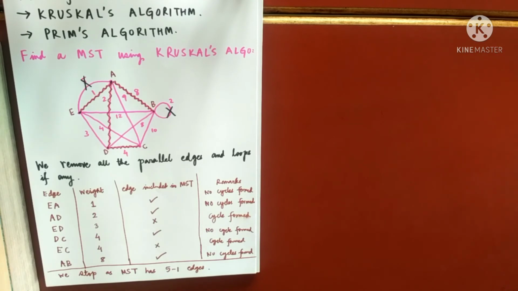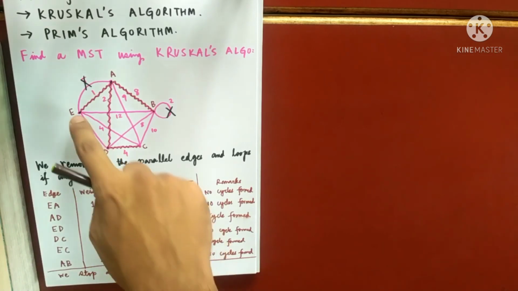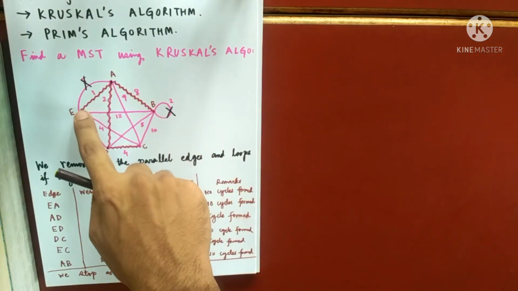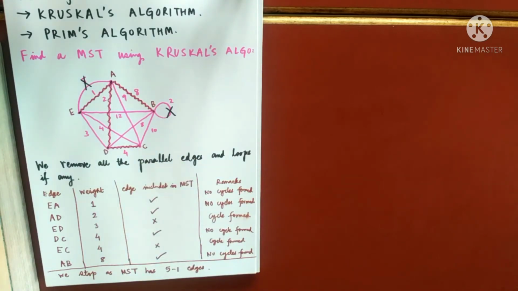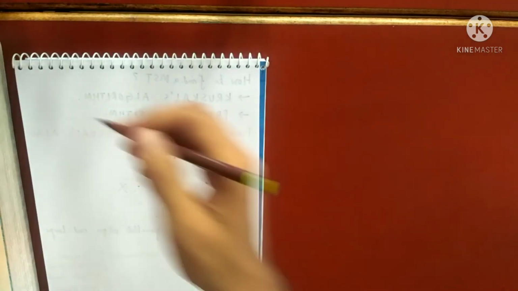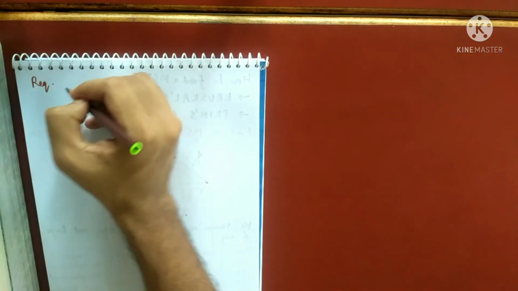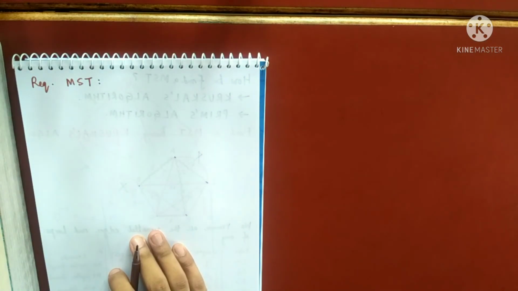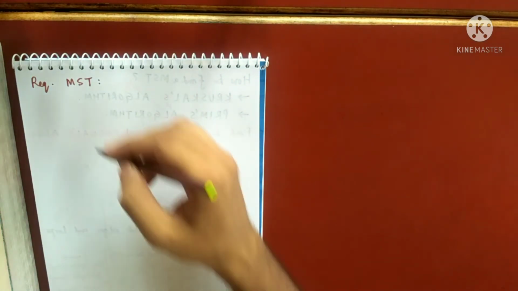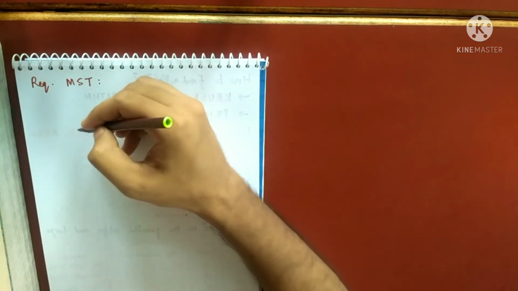So we are ready to draw the minimum spanning tree. We'll draw the minimum spanning tree exactly like this, whatever I have drawn with the brown pen. This is your minimum spanning tree. Let me draw it on the next page. So what is the required MST? Required minimum spanning tree, you can write in full form. So how did I make it? It was drawn like this.